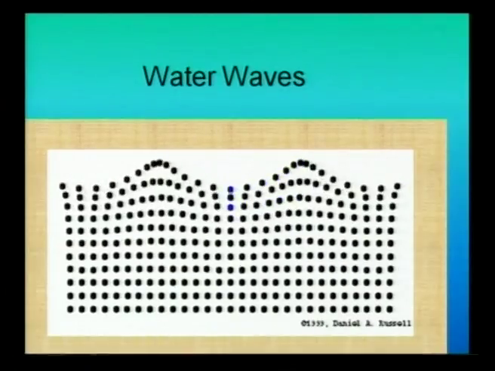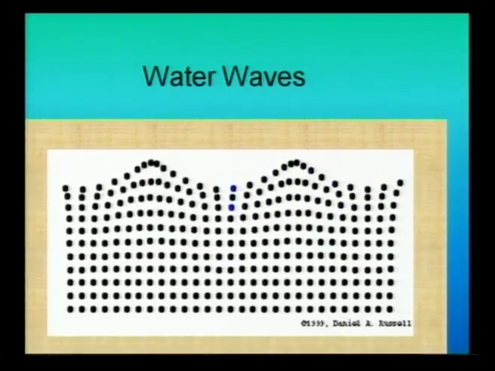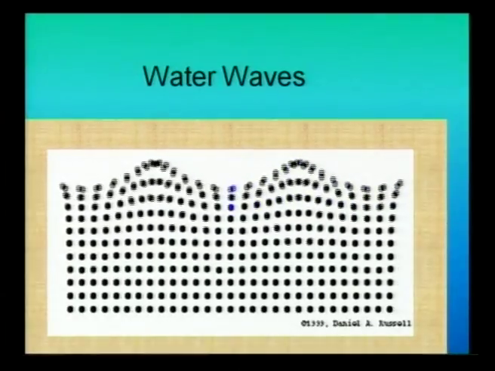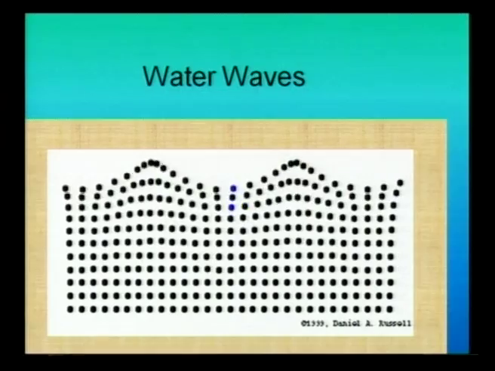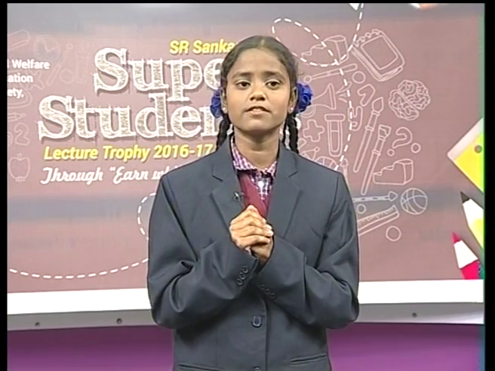So friends, here the wave, we already learned that wave is a vibratory disturbance in a medium. Here we are observing blue particles, they are not moving, but there is a disturbance in the medium. So friends, we can say that these water waves are an example of transversal waves. Friends, do you understand what is meant by transversal waves and longitudinal waves? Longitudinal waves involve a change in the density of a medium, whereas transversal waves involve a change in the shape of the medium.